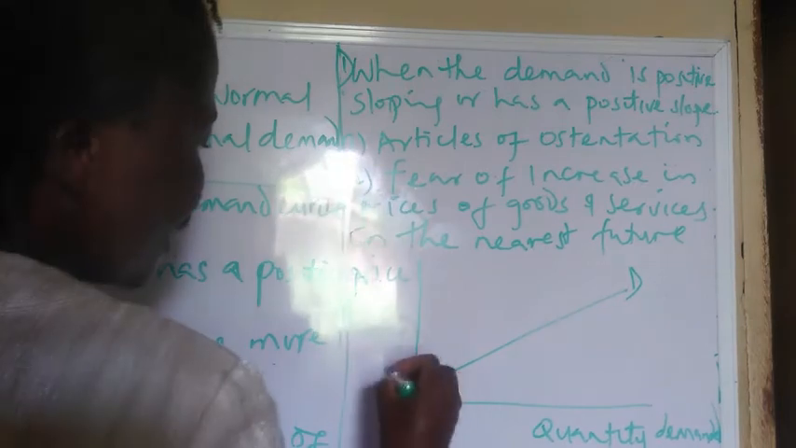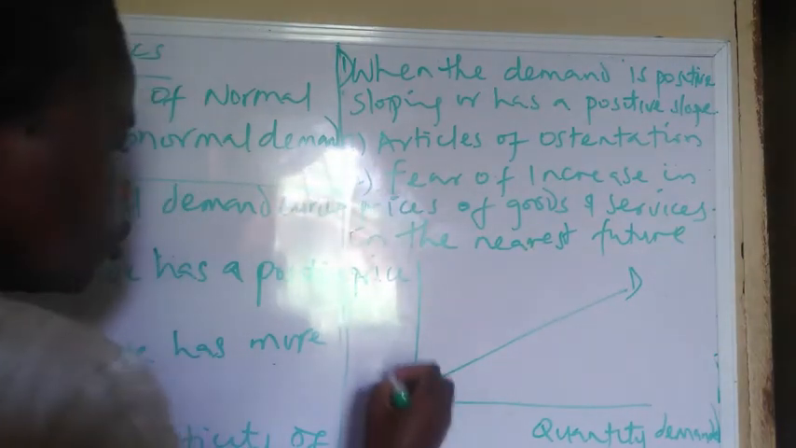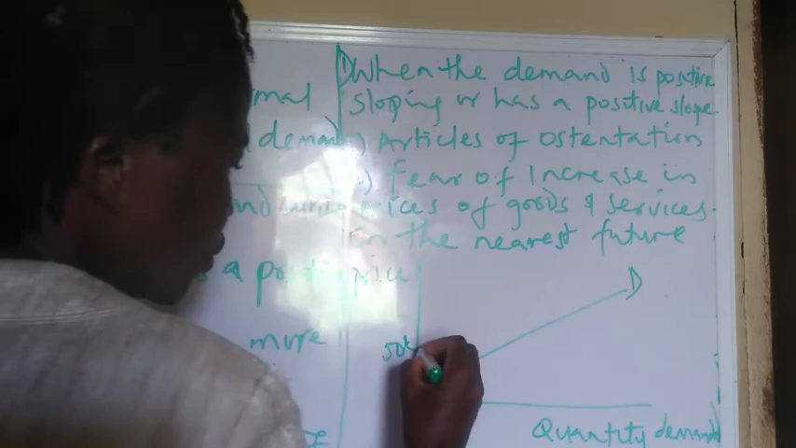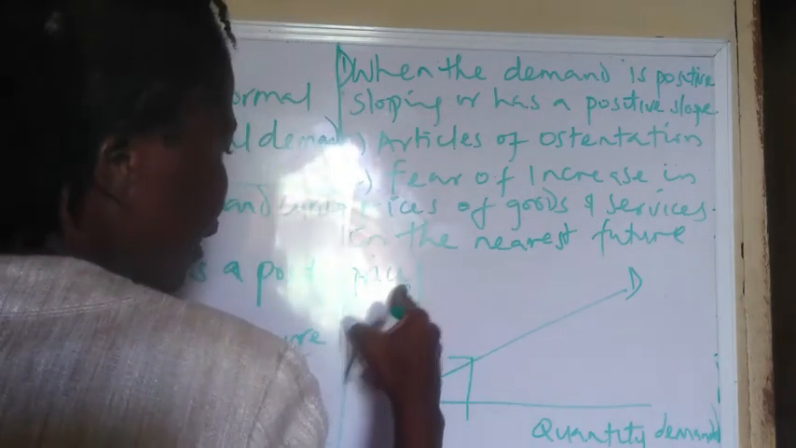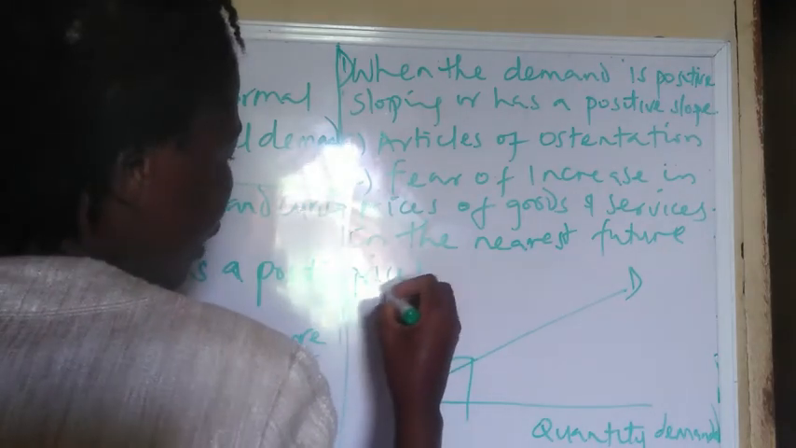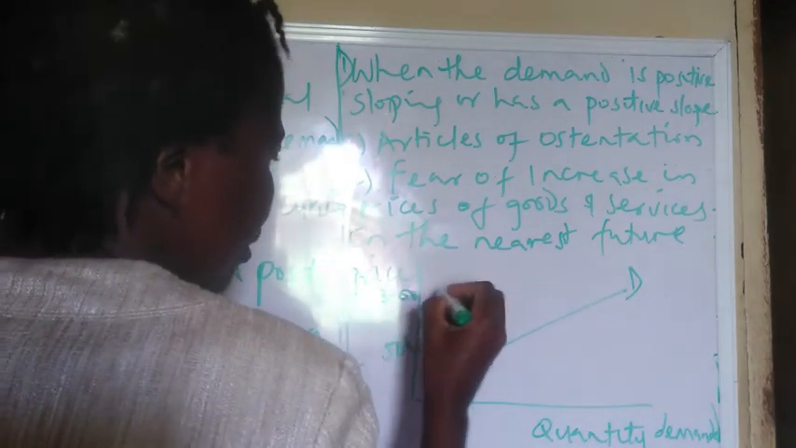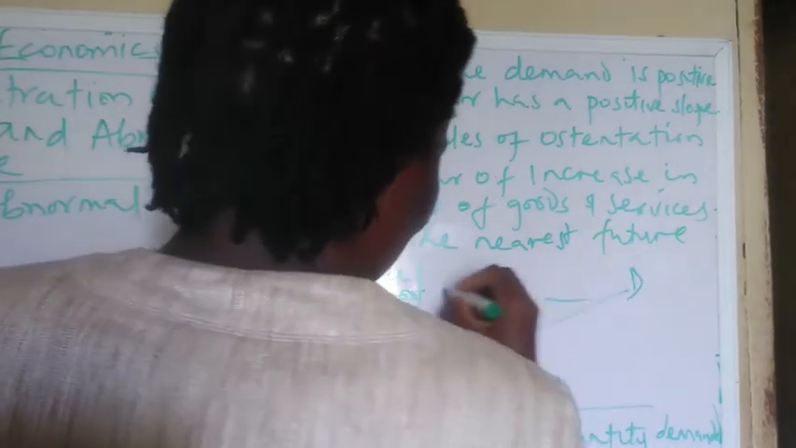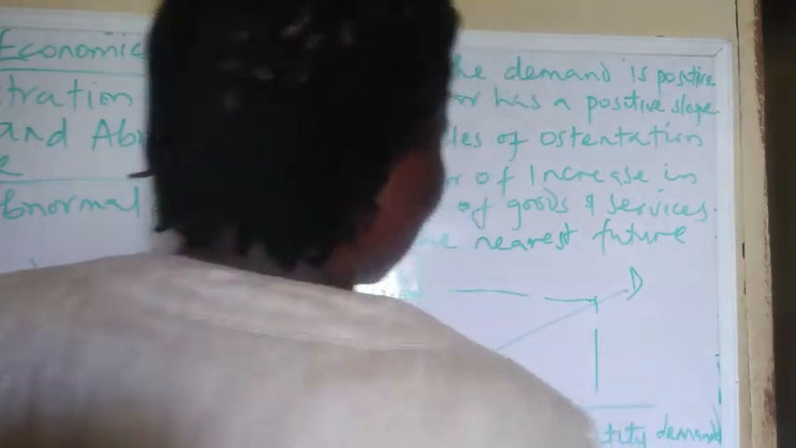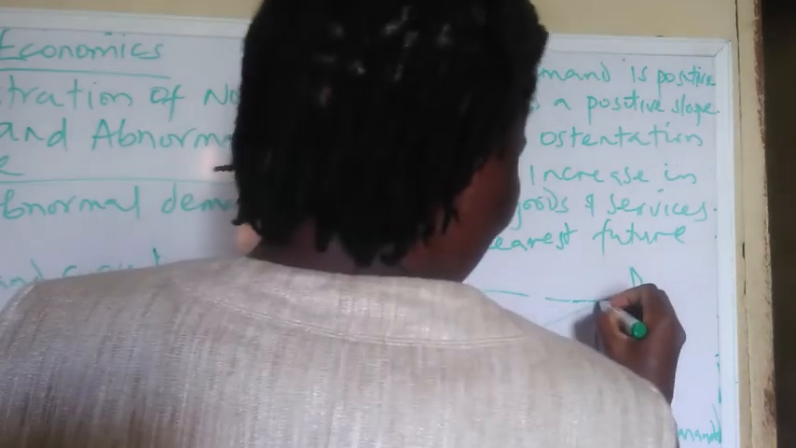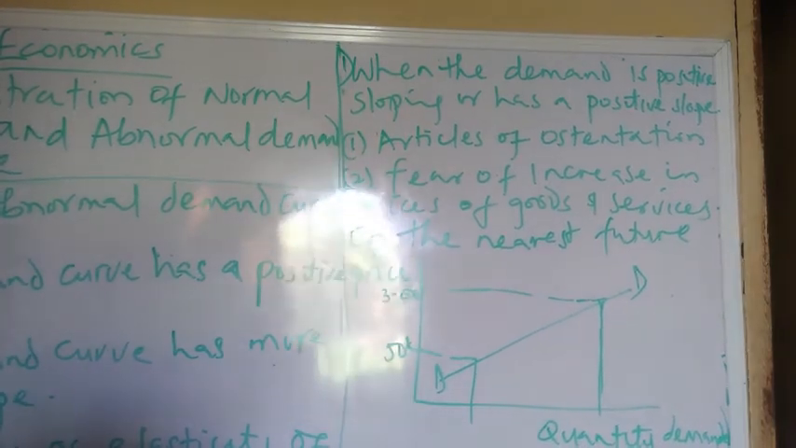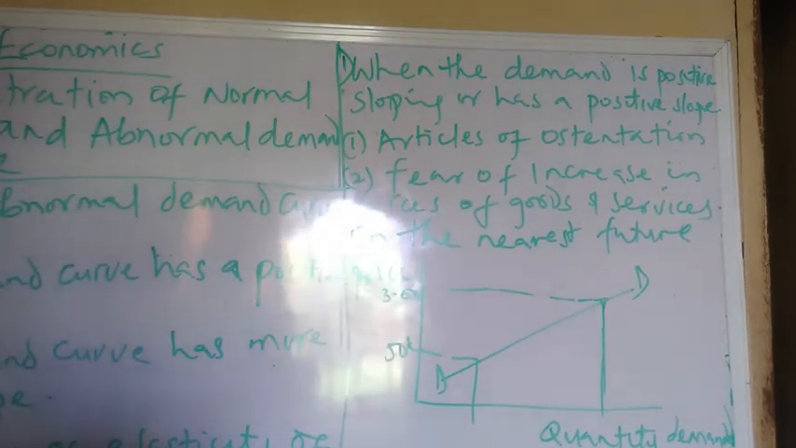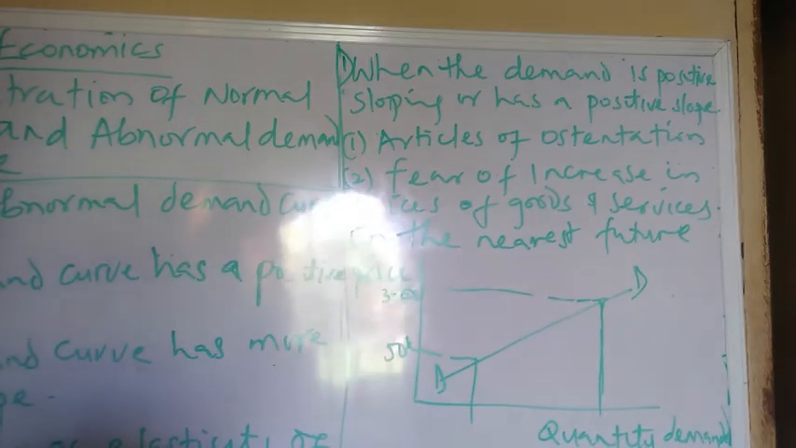moving upward positively. And here you can see that at lower price, let's say 50 kobo, the quantity demanded is very low. But at a higher price, let's say 3 naira, quantity demanded is high. So this is an example of an abnormal demand, because it does not follow the law of demand. The law of demand states that the higher the price, the lower the quantity demanded, and the lower the price, the higher the quantity demanded.